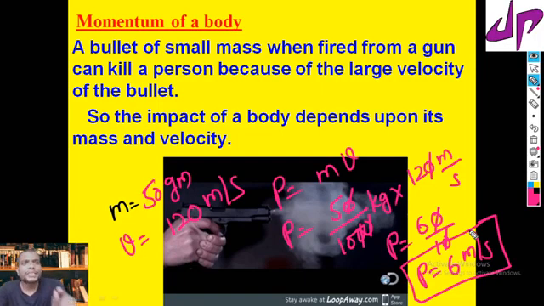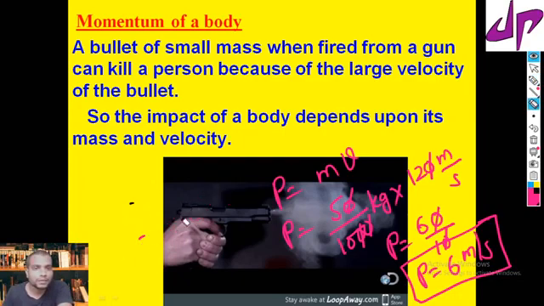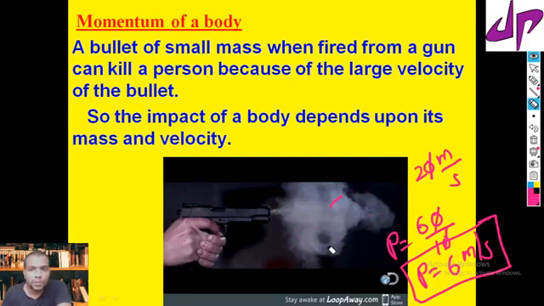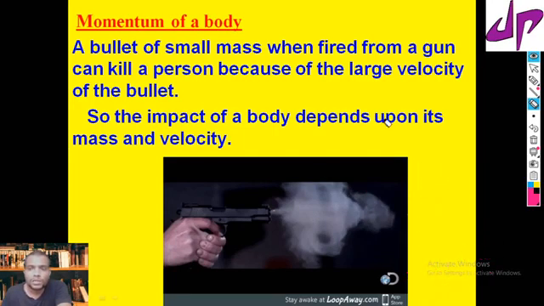That's why a bullet of small mass fired from a gun can kill a person, because of its large velocity. If the velocity is more, the momentum is more. This is how momentum causes severe death.